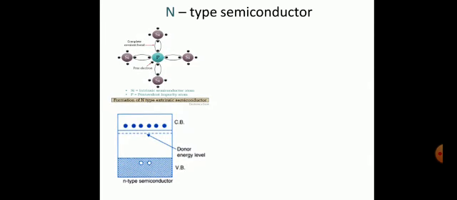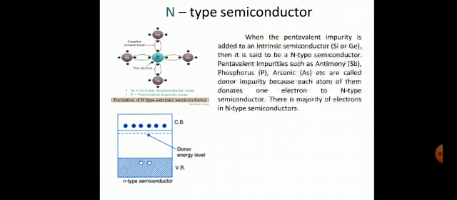N-type semiconductor. The figure shows the formation of the N-type semiconductor. Here, phosphorus impurity is added to silicon, and due to the pentavalent impurity, a free electron is shown. The other figure is the energy level diagram of the N-type semiconductor.